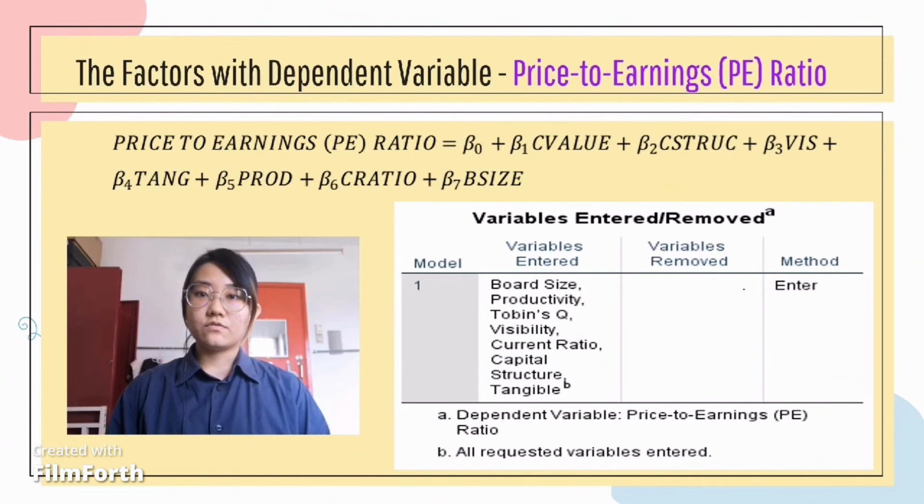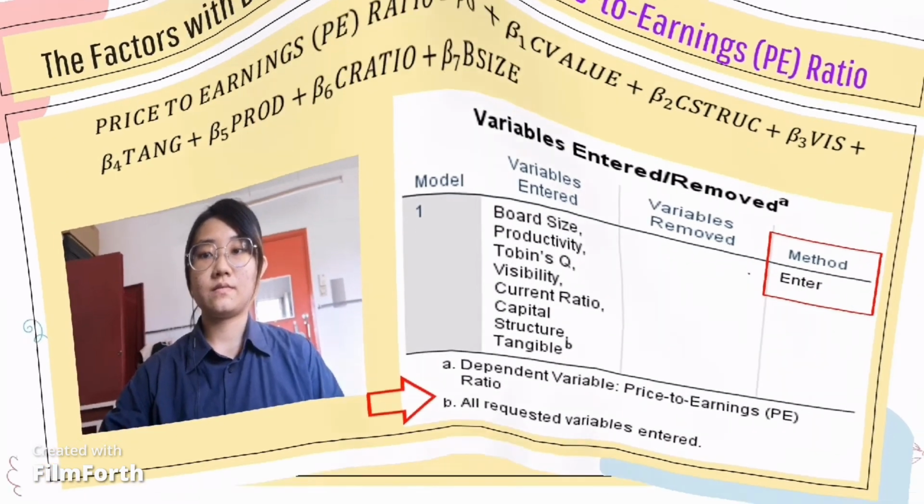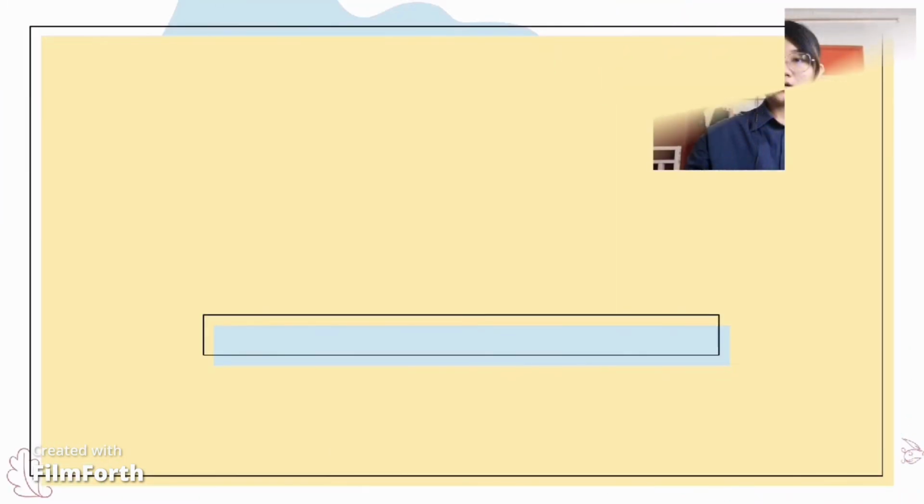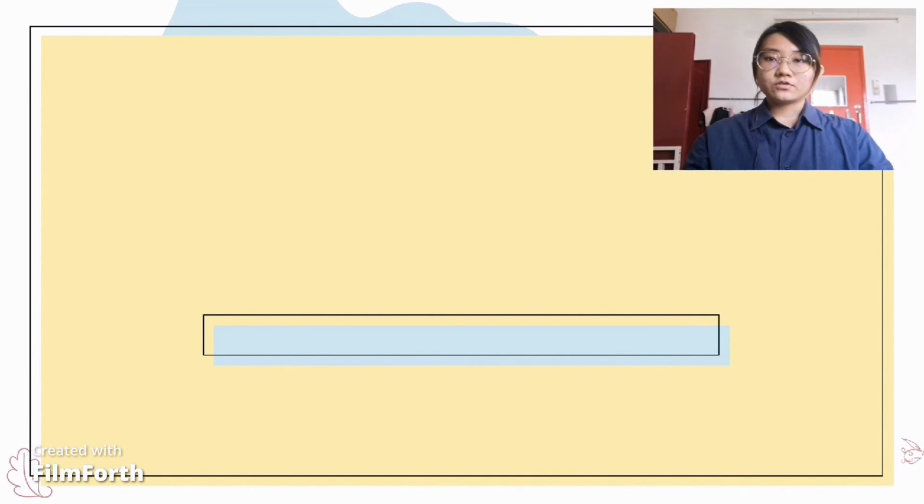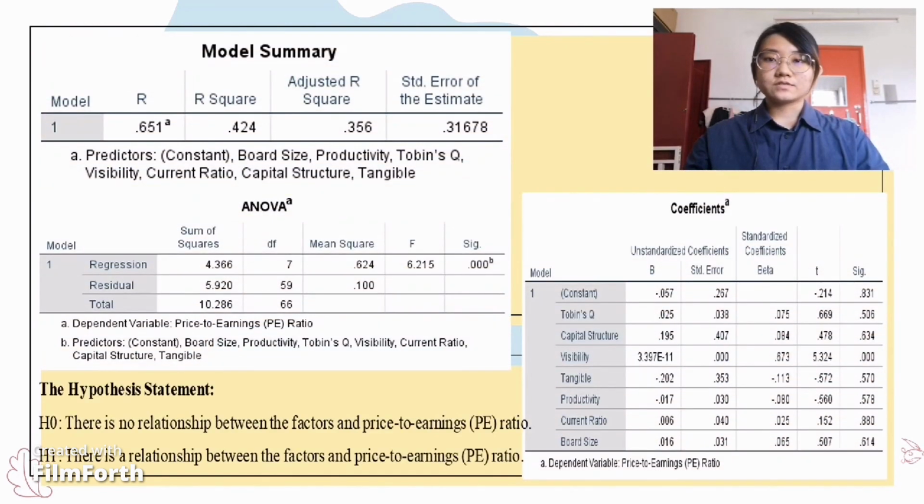Next, this is the result of regression analysis for factors with PE ratio. All the independent variables are entered and the enter method is used. Based on the model summary, the R-square value is 0.424, and we can proceed with the next step.